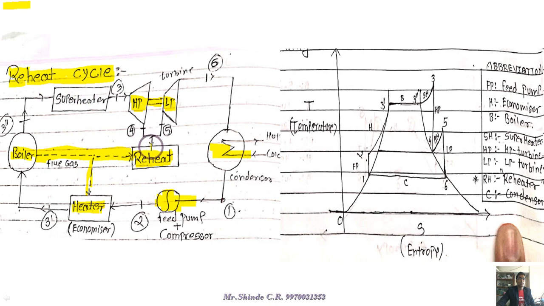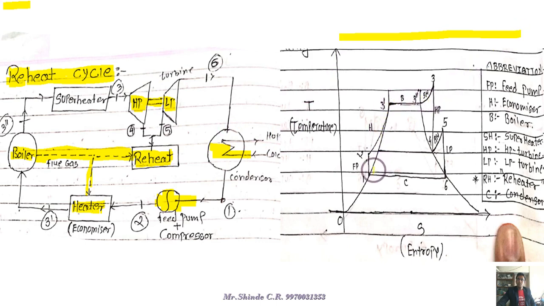So there is reheating again and again in this process. That's why the name was given by the scientist: the reheat cycle. And due to this reheating, as well as the splitting of the turbine into two different capacities, high pressure and low pressure, obviously there is an increase in the efficiency of the steam turbine also. That's why we have to see here the graph of T versus S.